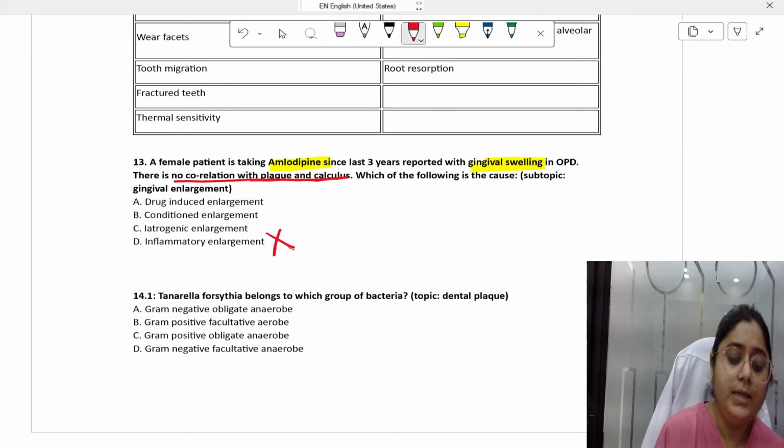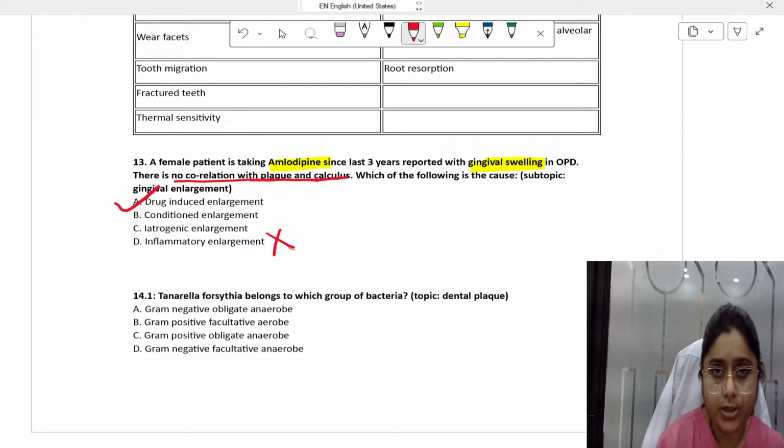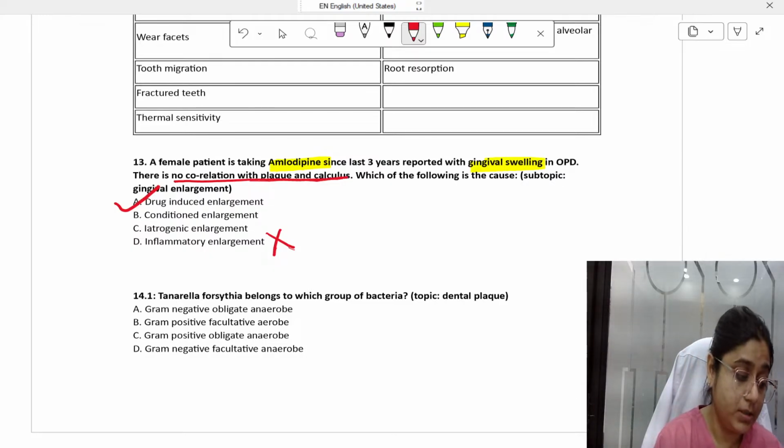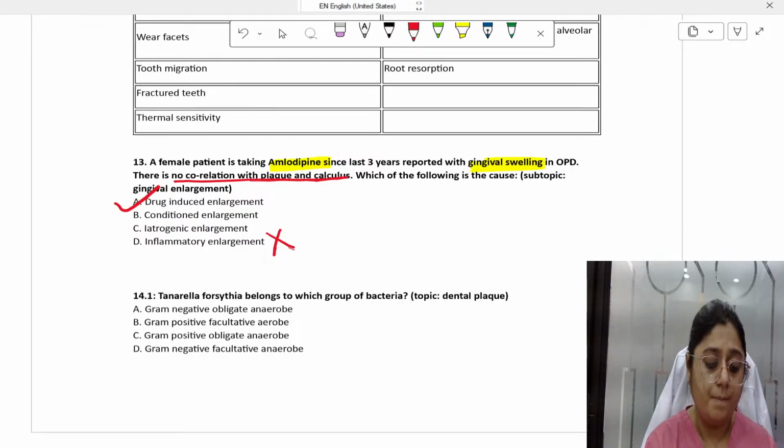So here the answer obviously is drug-induced gingival enlargement. Amlodipine is a calcium channel blocker, an antihypertensive, and it is responsible. Amlodipine and nifedipine are responsible for causing gingival enlargement. So the answer here is A.